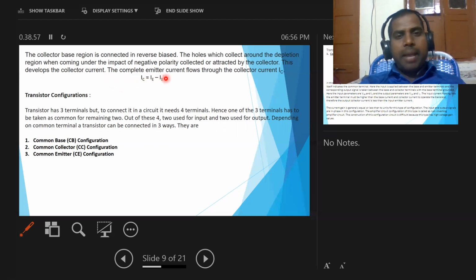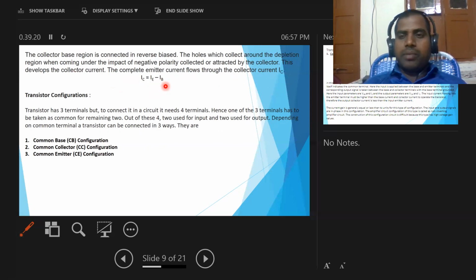Now, the complete emitter current flows through the collector, so IC is equal to IE minus IB. The equation for collector current in a PNP transistor is IC equal to IE minus IB, where IE is the emitter current and IB is the base current.